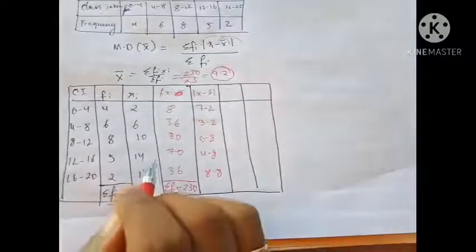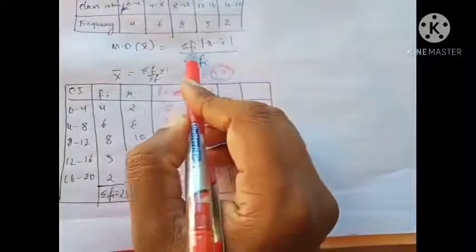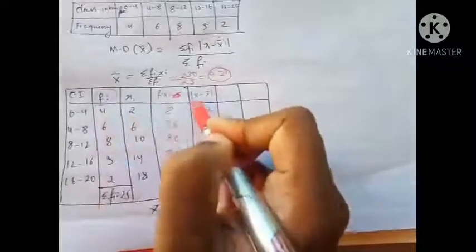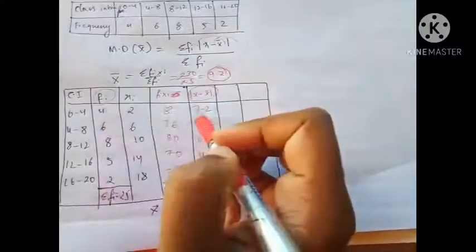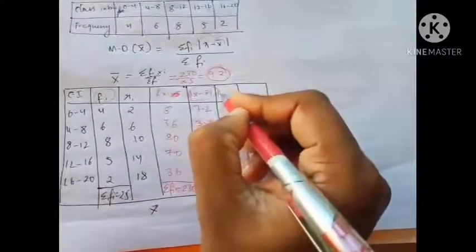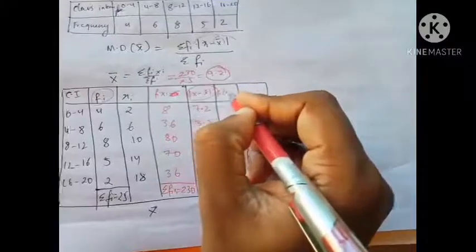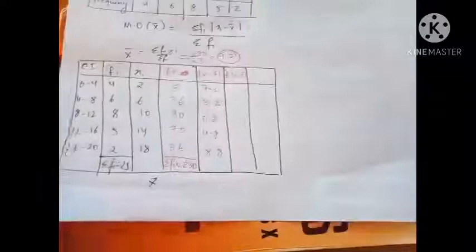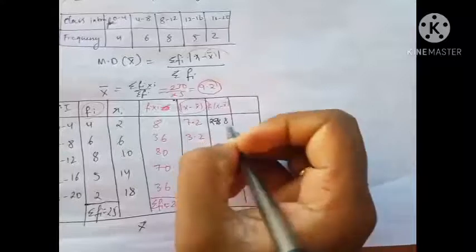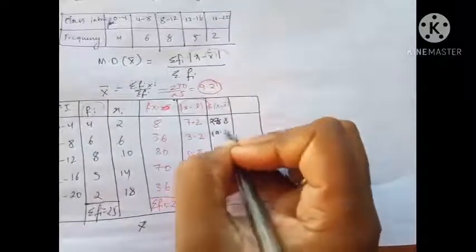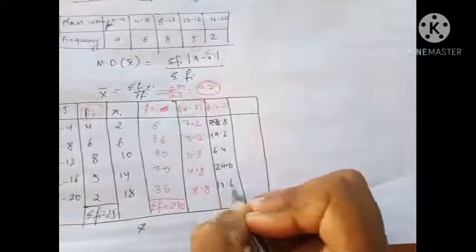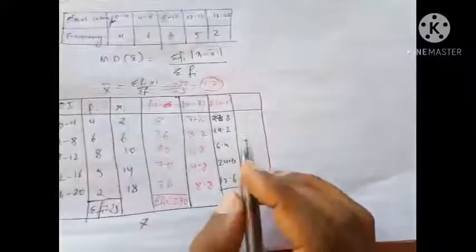Is that okay? Now I'll multiply, because in the formula this is getting multiplied by this. So if I multiply this by this, what is the number that I'm going to get? 4 sevens are 28. So fi into the modulus of this. I'll be getting 28.8, 19.2, 6.4, 24.0, 17.6, and if I add all of them, I'll get 96.